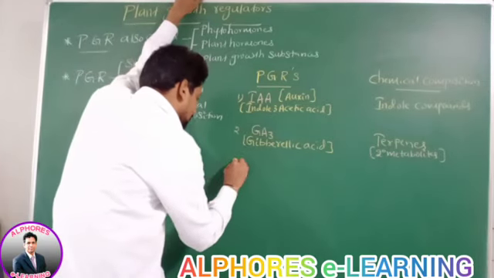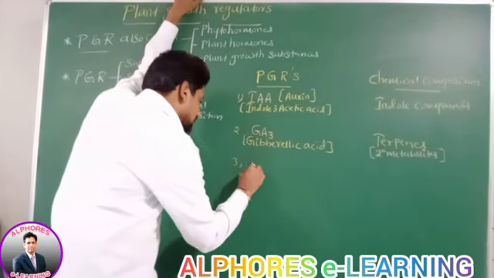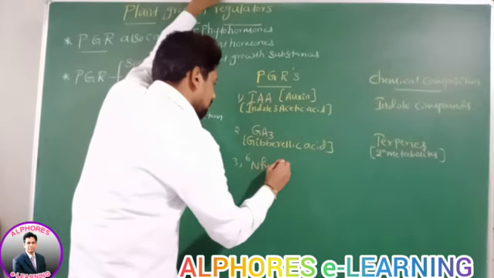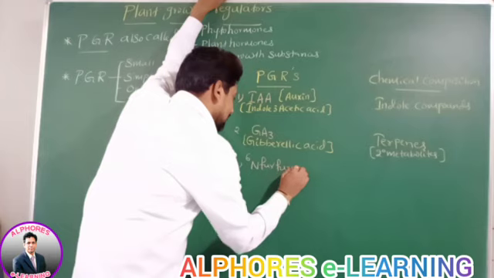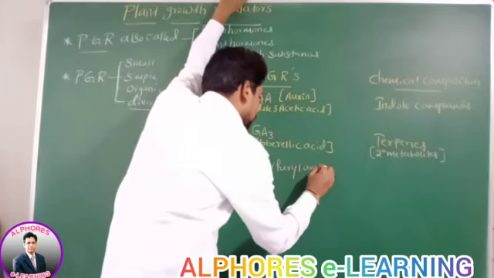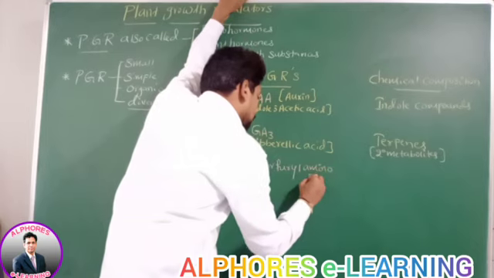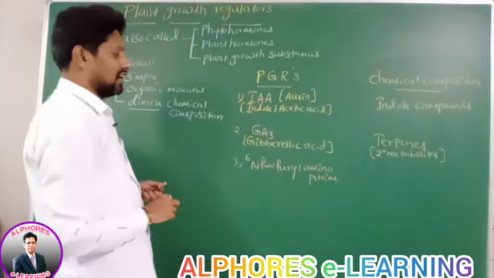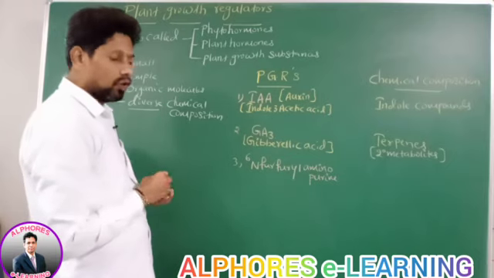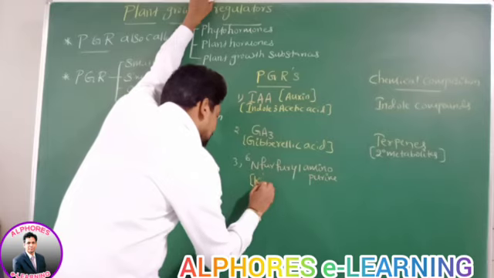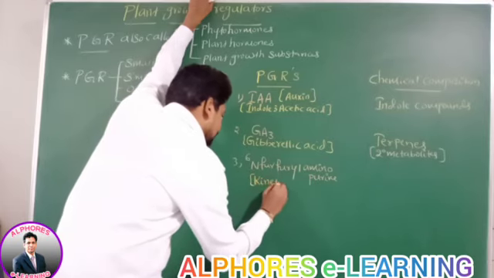Now go for number 3. N6 furfuryl aminopurine. It is nothing but kinetin.